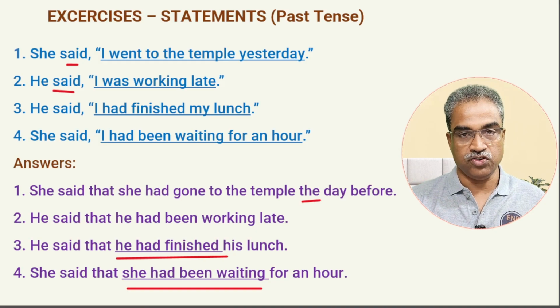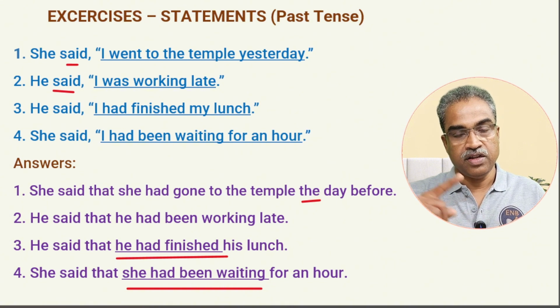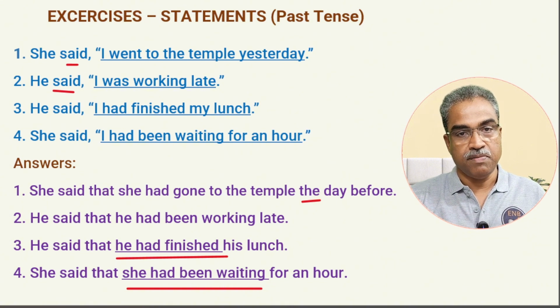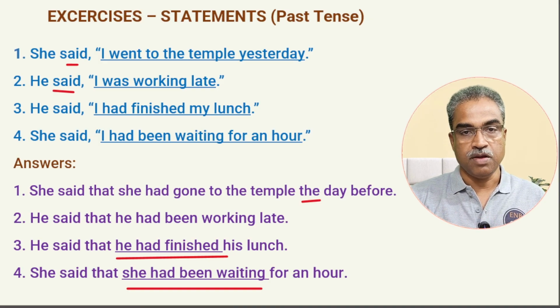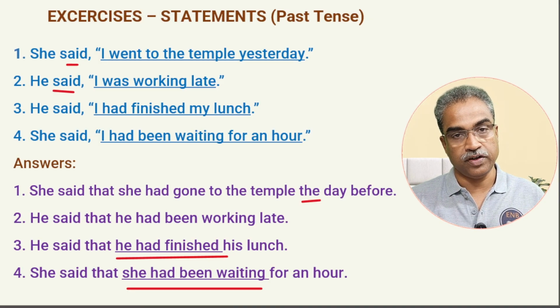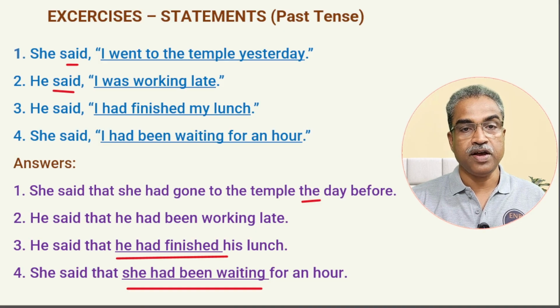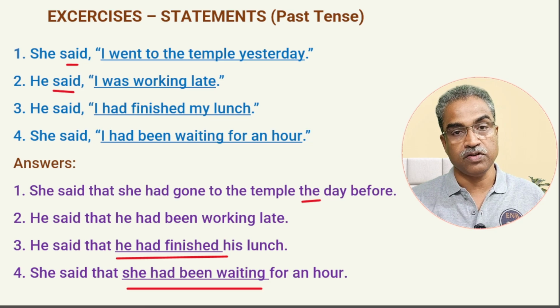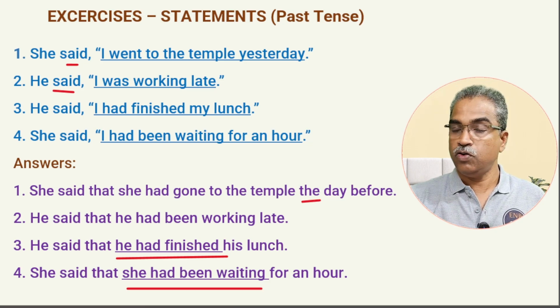So as I said, let me repeat once again. Simple present changes into simple past. Present continuous, past continuous. Present perfect, past perfect. Present perfect continuous, past perfect continuous. Simple past, also past perfect. Past continuous, past perfect continuous. Past perfect, no change.